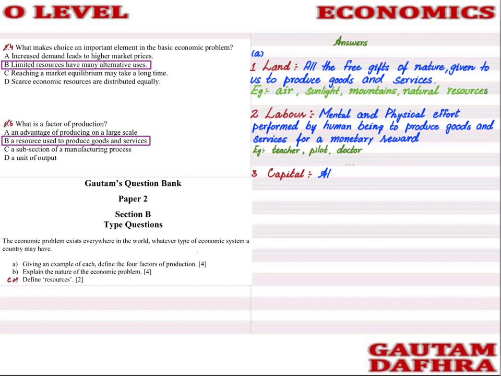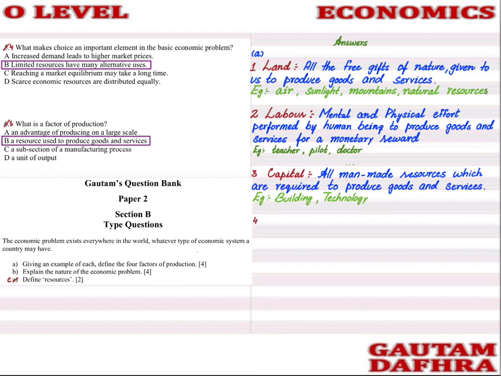Yes, the third is capital. So capital is anything which is made by man and it is used to produce goods and services. So all man-made resources which are required to produce goods and services. An example is a building, which is made by man. Technology also helps to produce goods and services. The fourth is enterprise. So enterprise is the risk taking and decision making ability of the entrepreneur, and the enterprise combines the other three factors of production so that it can produce goods and services.